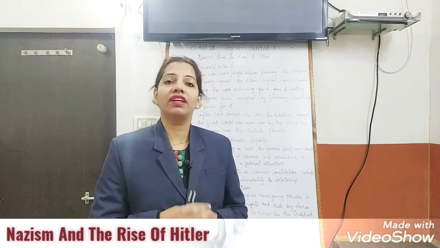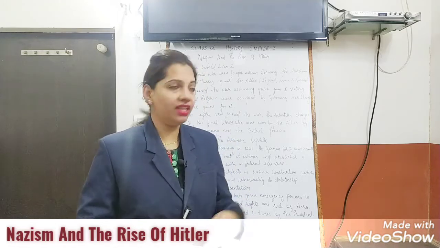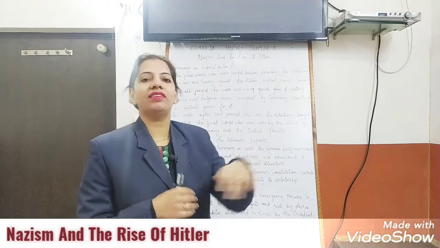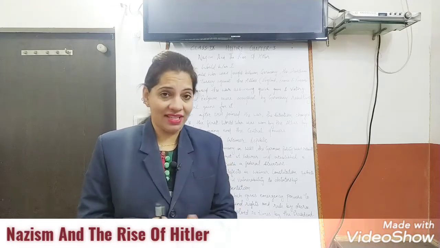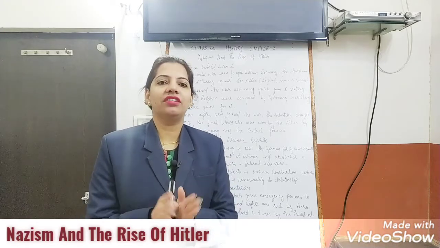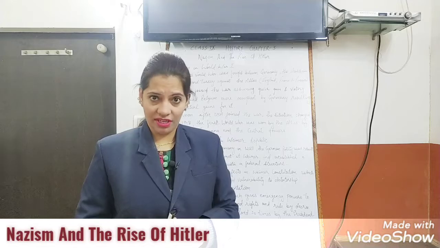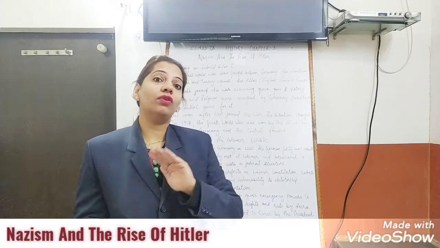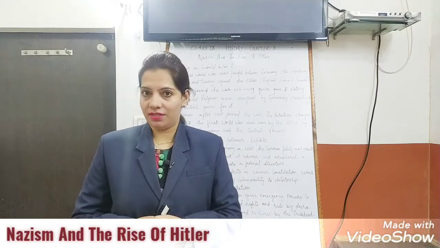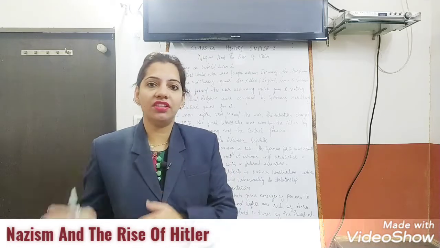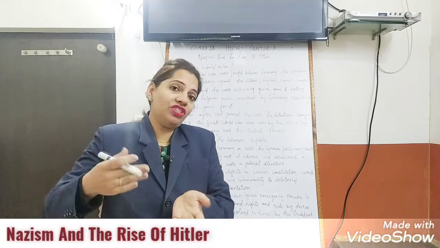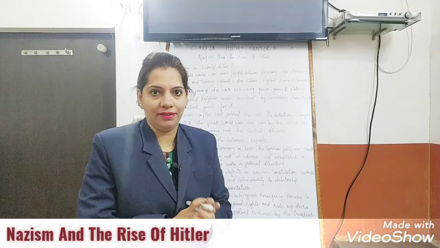In this video, we will continue with History Chapter 3, that is Nazism and the Rise of Hitler. In the previous videos, I have told you a little bit about Nazism and a short introduction about the chapter, what we are going to study. So in this video, we will go back to World War First. What happened in the World War First? What was the situation in Germany? What was the situation that brought Nazism and Hitler?